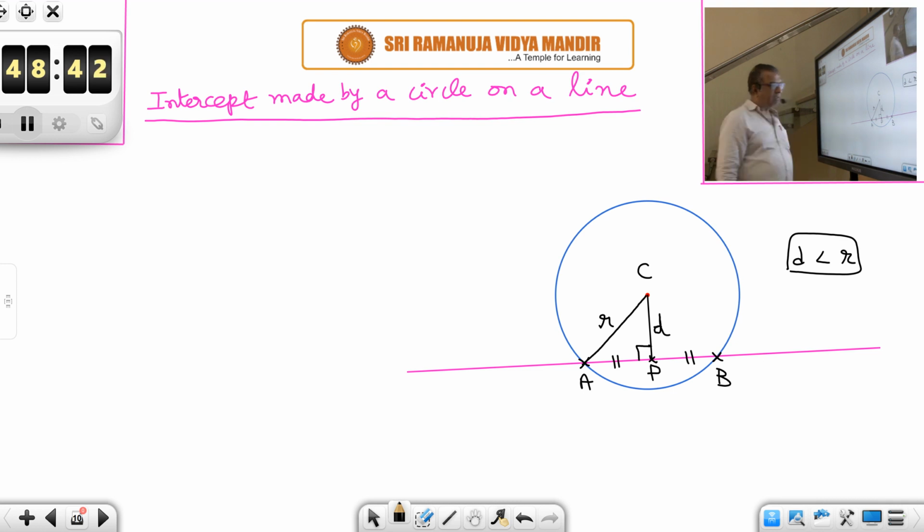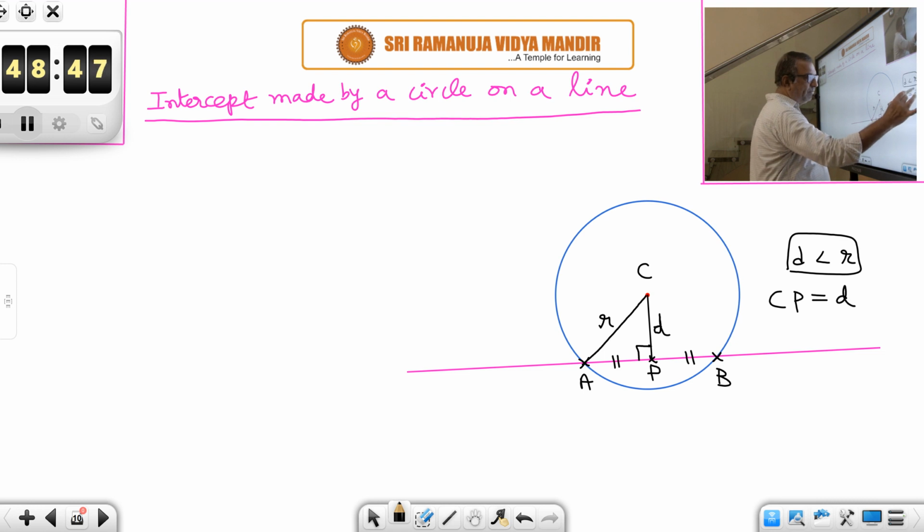Distance from the center of the circle to the given line. CP is equal to D. So it is the perpendicular distance from the center of the circle to the given line. That you can calculate, is it not? From any point x1, y1 to any line, the perpendicular distance is mod of ax1 plus by1 plus c, divided by root of a square plus b square.